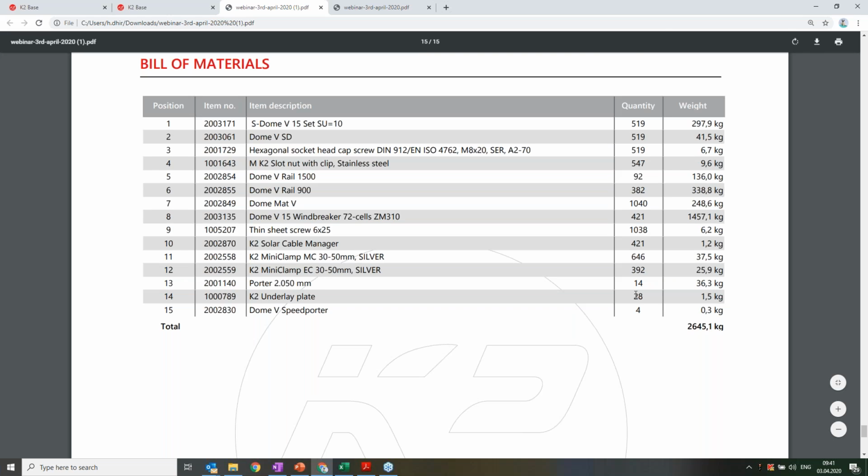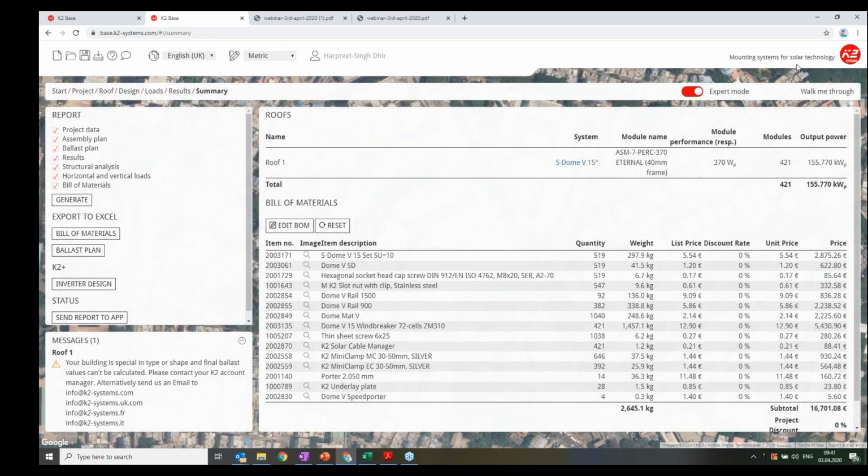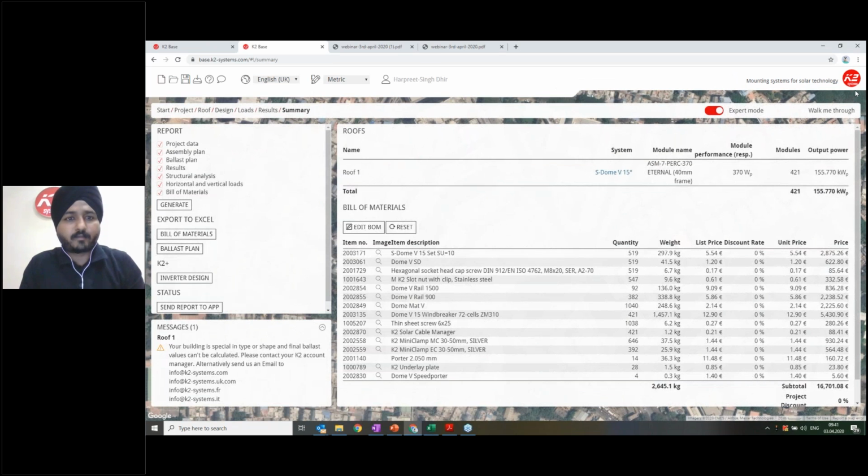So now go back to the base. That's actually what I wanted to tell you about K2 Base. So hope you like it. I hope I'm able to tell you with as much clarity as possible how to use Base. And if you have any questions or suggestions or whatever, please feel free to contact me. I'm readily available via email and so on.